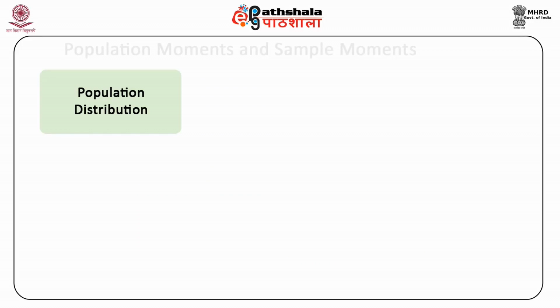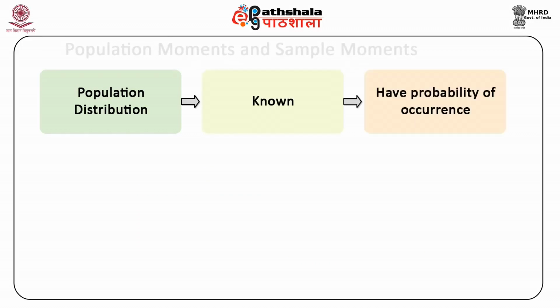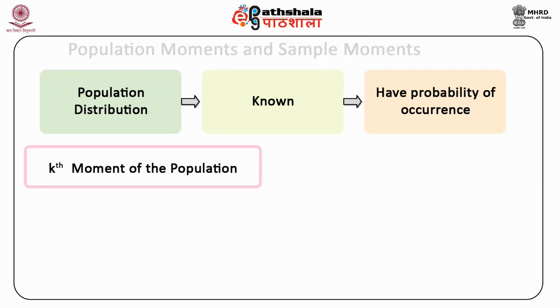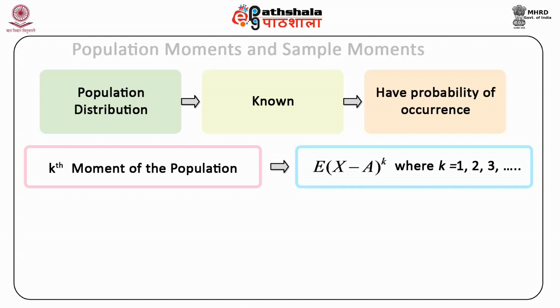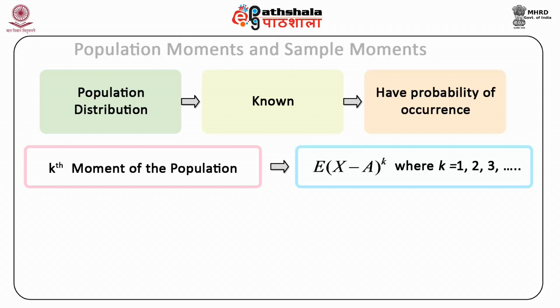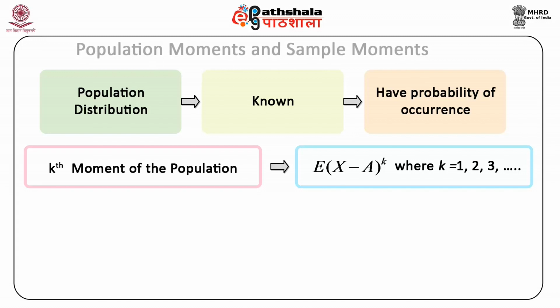If the population distribution is known, then we have the probability of occurrence of each population unit. The kth moment of the population about any arbitrary value A is defined as expected value of (X minus A) whole raised to the power k, where k can take values from 1, 2, 3, any number.